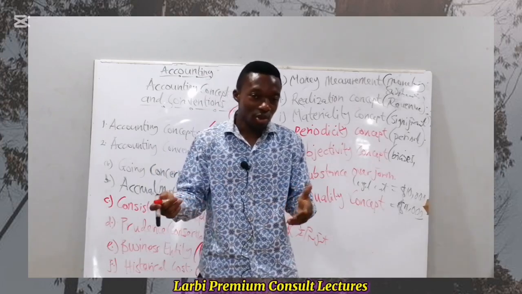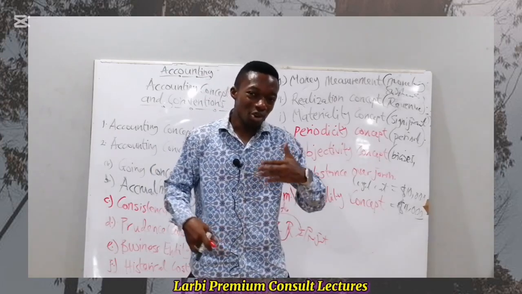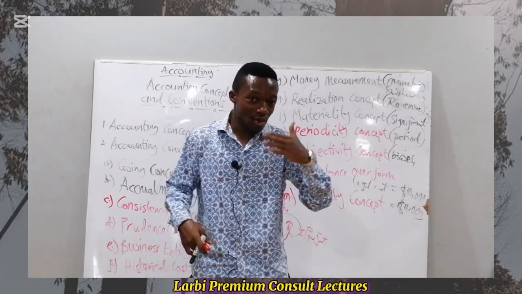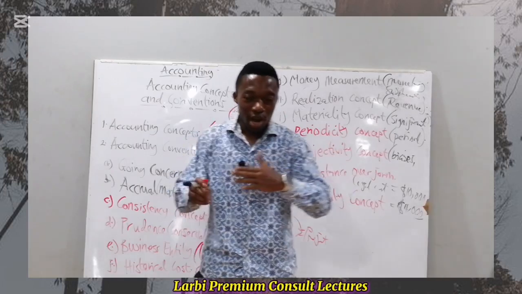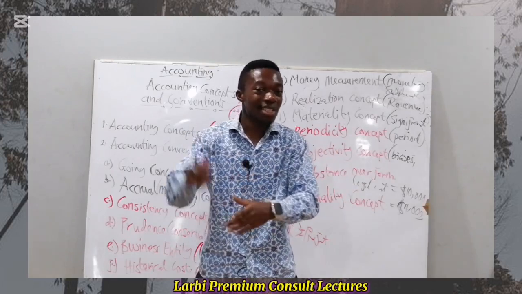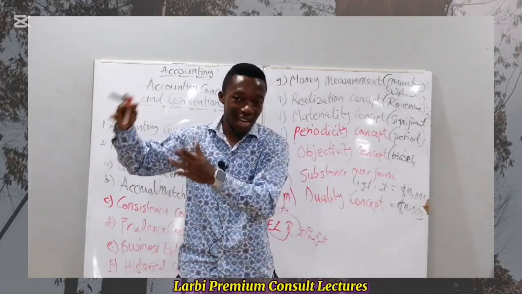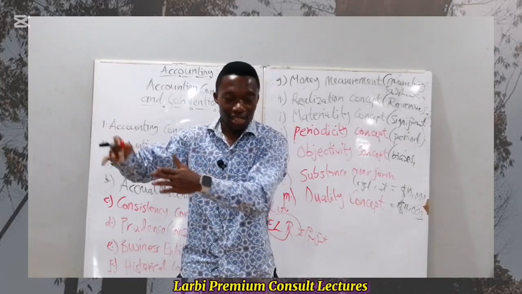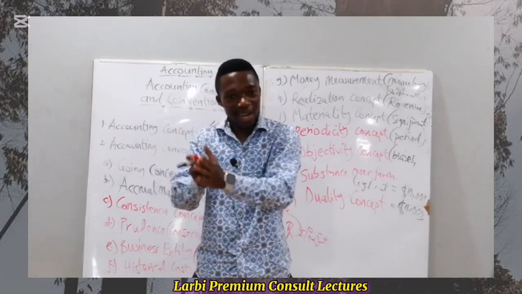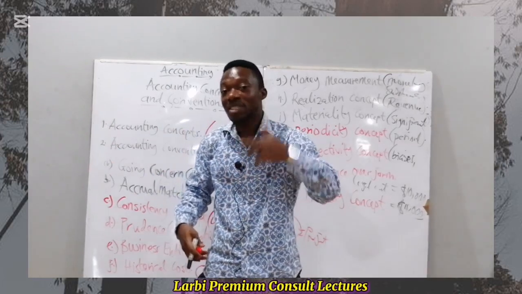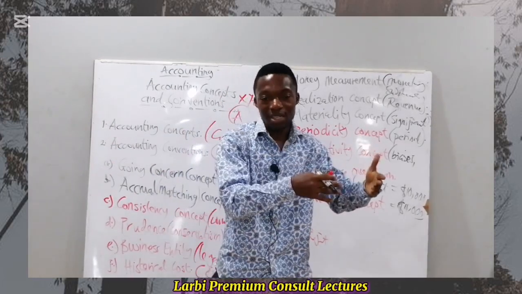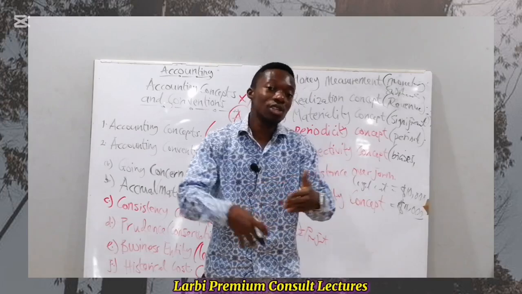So here's what we're going to do. Since you have paid for it, money is going out to Mr. Mensah. So we are going to credit that money account. We call it the cash account, because whether it's cash or a check that we use to pay for it, we credit that account. If it's cash, cash is supposed to be credited. And then who is receiving the money? Mr. Mensah. So we debit Mr. Mensah's account. This is what we call the duality concept.